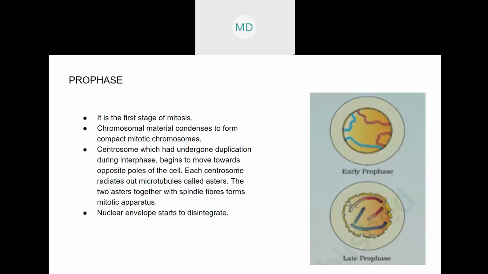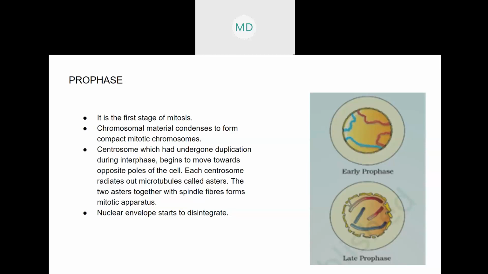These chromosomes begin to form, and this is the nuclear envelope. What is the nuclear envelope? It is the membrane that covers the nucleus, like the cell membrane. The membrane that covers the cell is known as the cell membrane.